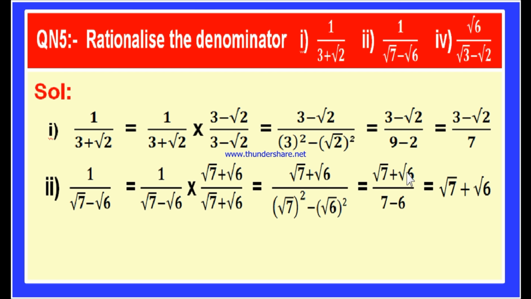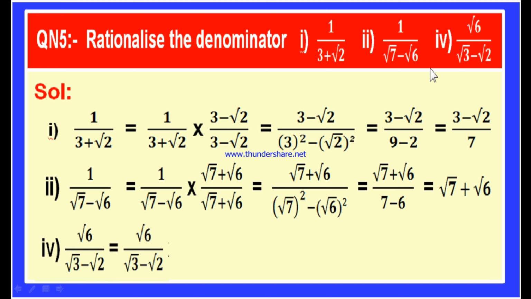This is root 7 plus root 6 by root 7 whole square is 7 minus root 6 whole square, square root and square will be cancelled, this is 6. This is root 7 plus root 6 by 7 minus 6 is 1, which is equal to root 7 plus root 6 only. Now this is the next bit.